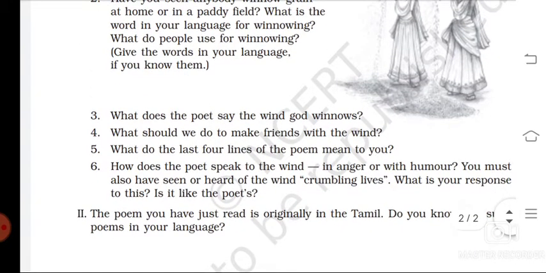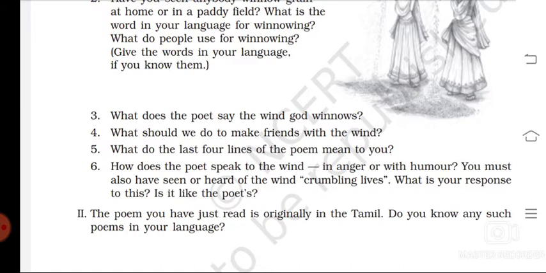The third question: what does the poet say the wind god winnows? And the fourth question: what should we do to make friends with the wind? If we want to be friends with the wind, we have to be physically and mentally strong to face the difficulties or the power of the wind.